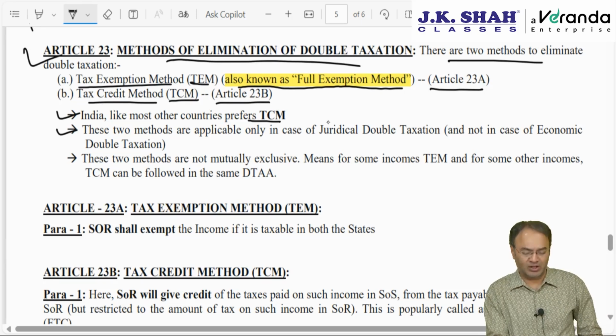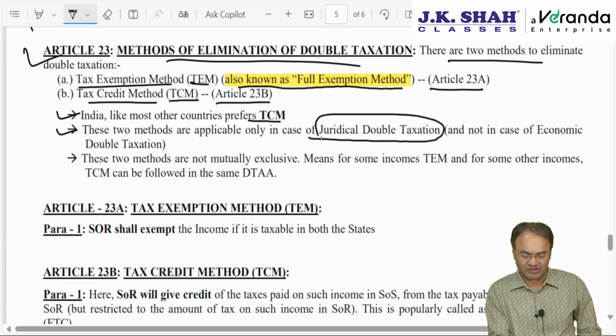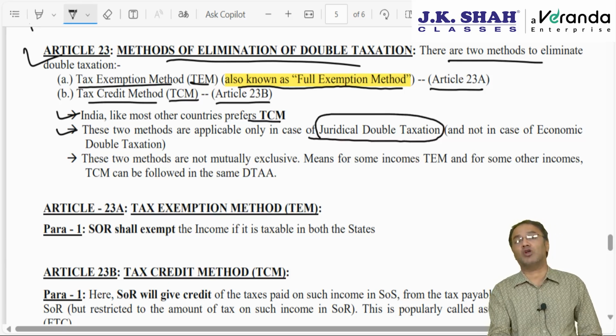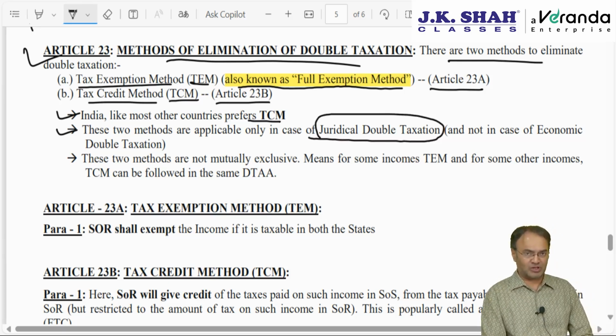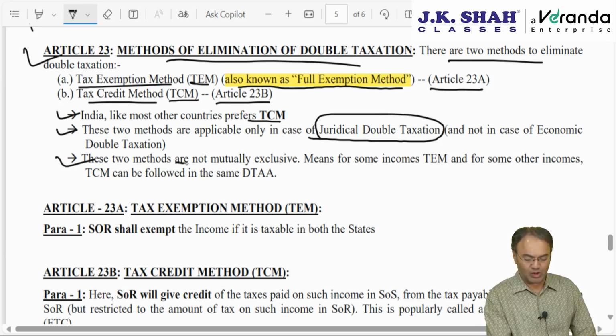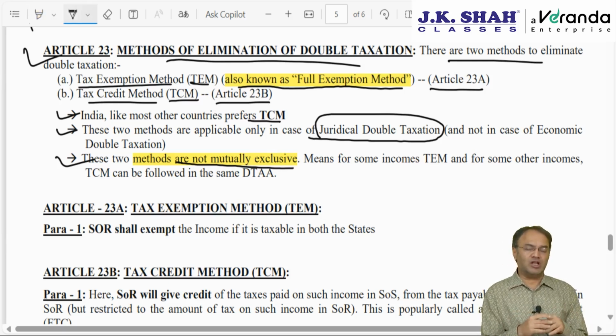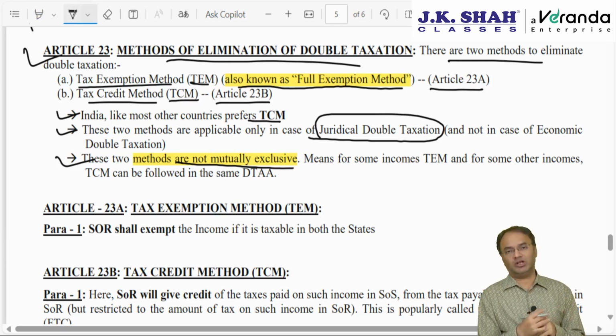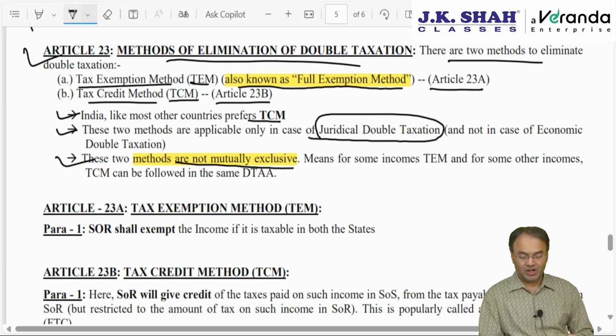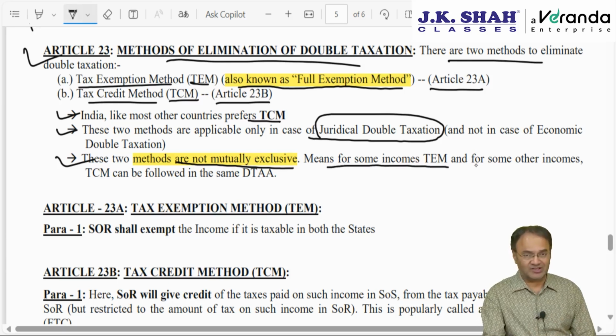These two methods are applicable only in case there is juridical double taxation. If there is economic double taxation, then these methods will not apply. In case of economic double taxation, no relief will be given to such persons. We know pretty well, these two methods are not mutually exclusive. This is also an important point. Meaning thereby, both the methods can coexist in the same DTAA, but for different incomes. Like for one income, India will follow TCM and for another income will follow TEM. Possible, allowed. For some incomes the tax exemption method may be applied, and for other incomes the tax credit method can be followed.